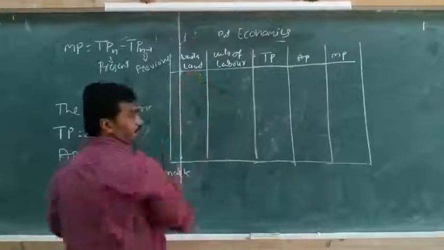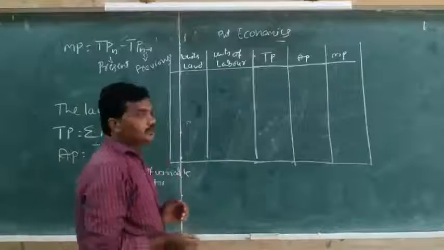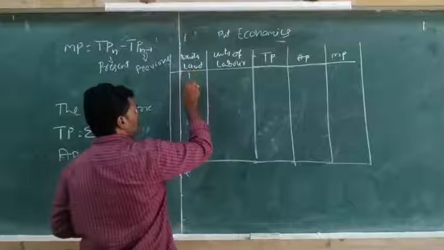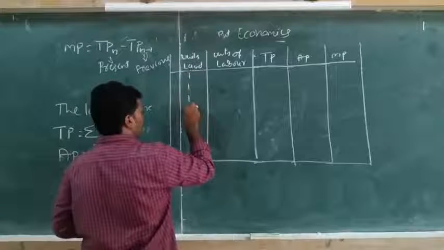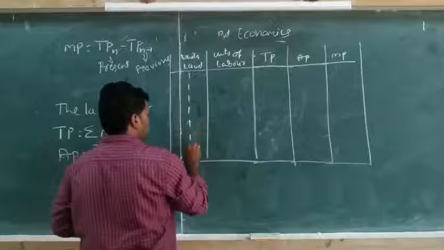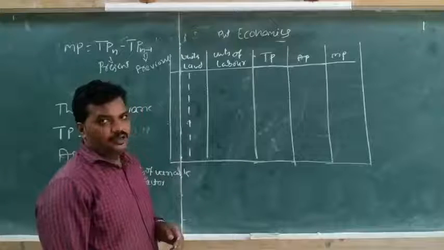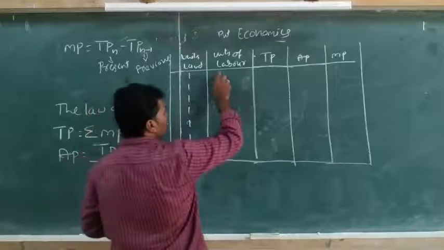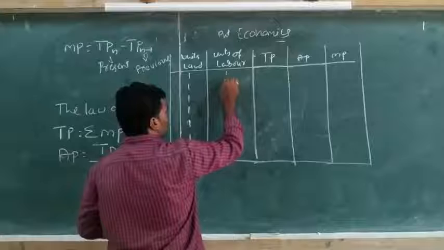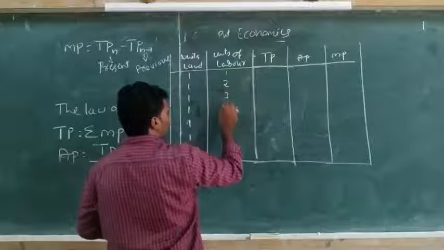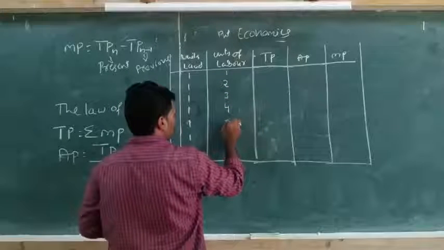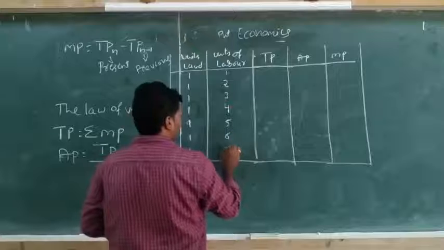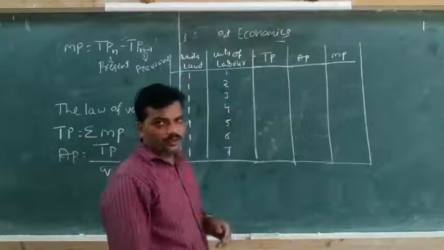Observe here, we select 7 units: 1, 2, 3, 4, 5, 6, 7. Then units of labor, the variable factor, is 1, 2, 3, 4, 5, 6, 7.